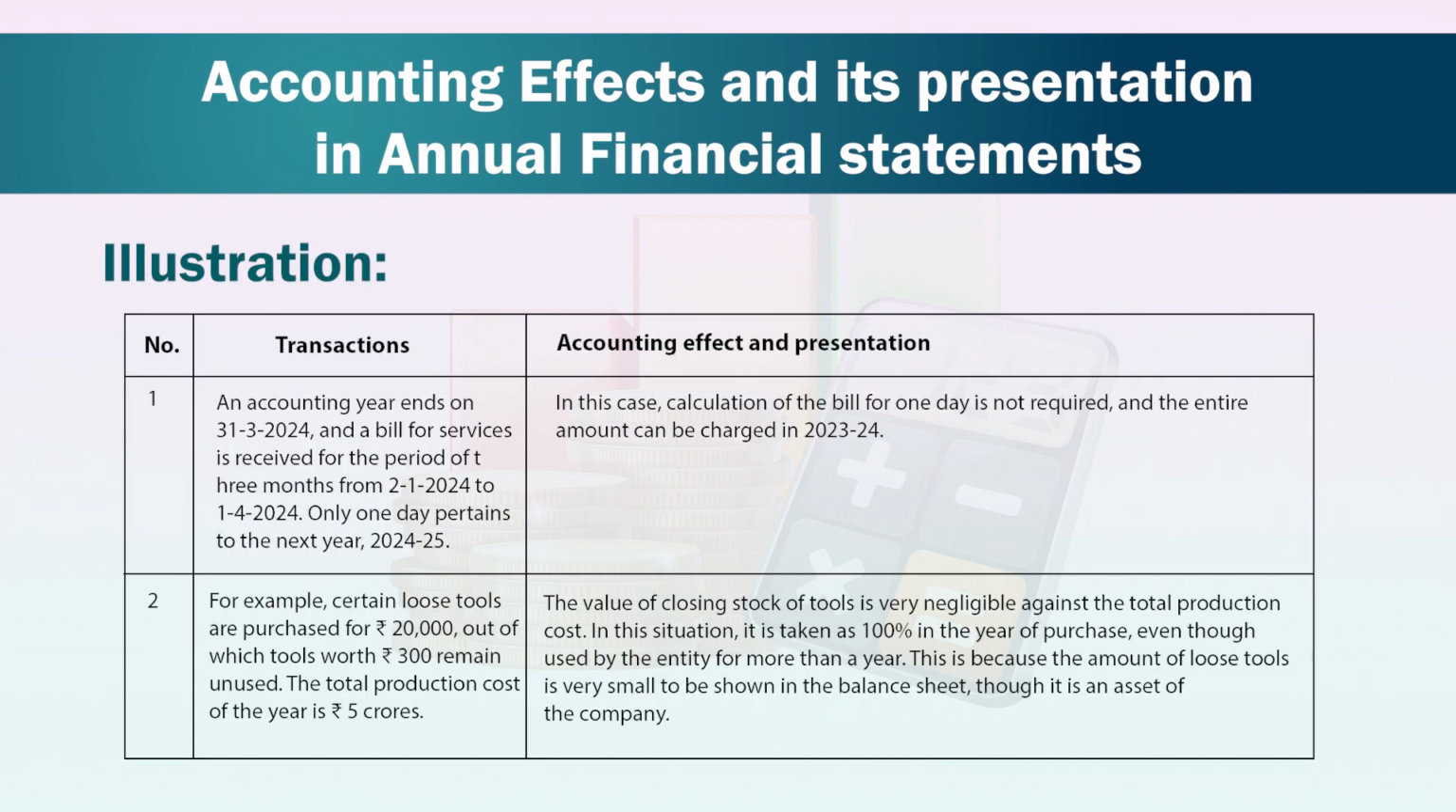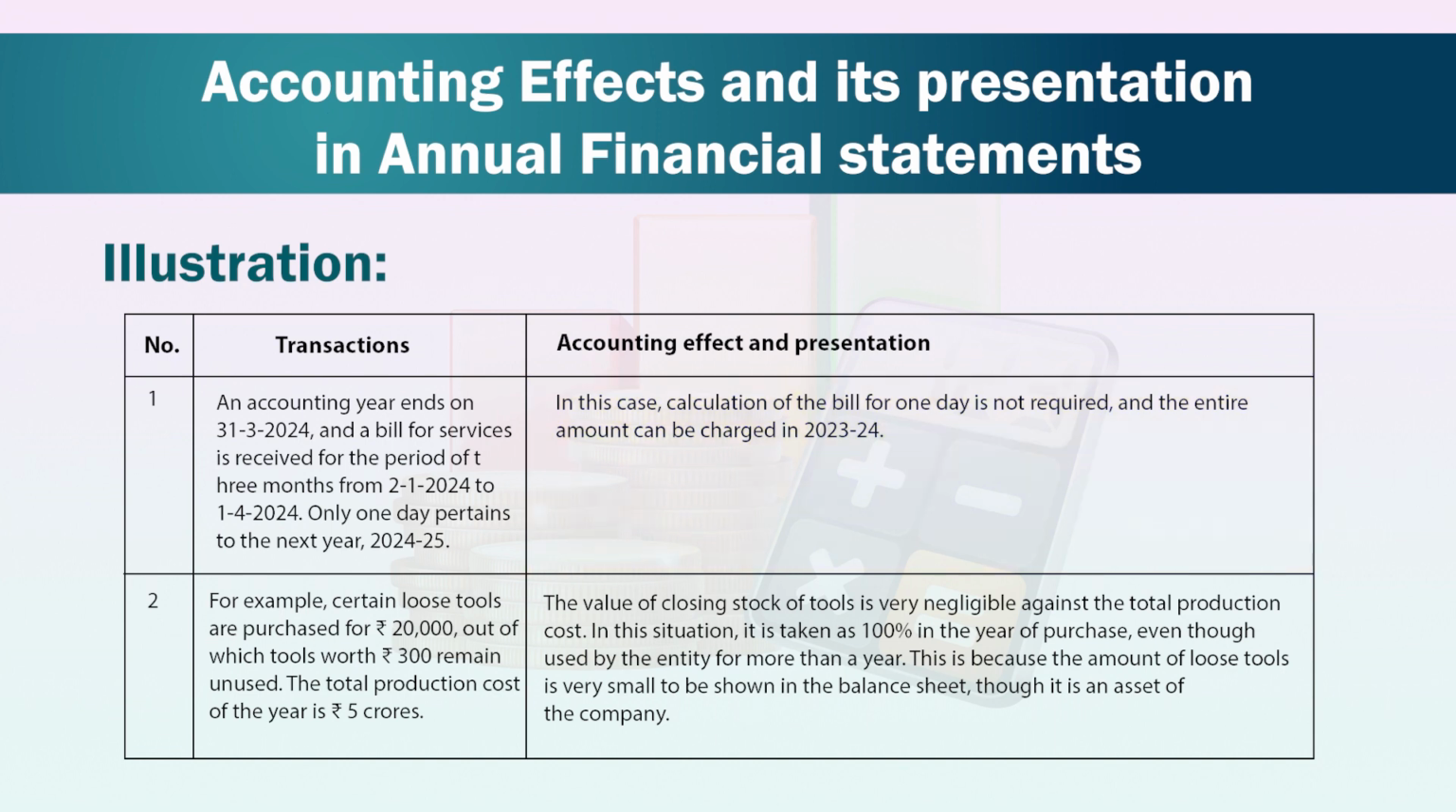Illustration. Transaction number 1. An accounting year ends on 31st March 2024 and a bill for services is received for the period of 3 months from 2nd January 2024 to 1st April 2024. Only one day pertains to the next year, that is 2024-25. In this case, calculation of the bill for one day is not required and the entire amount can be charged in year